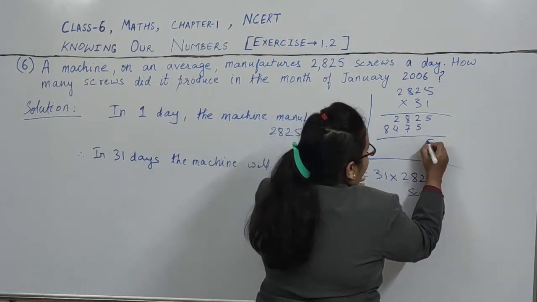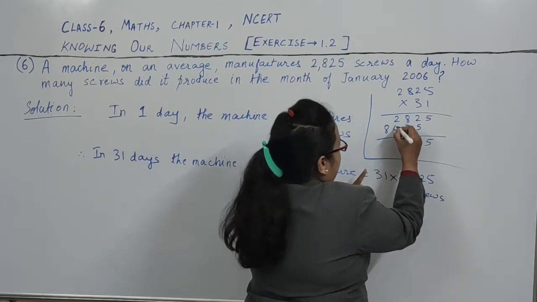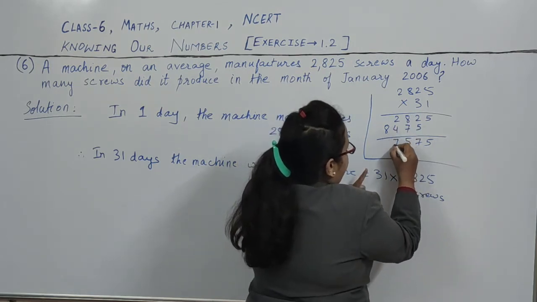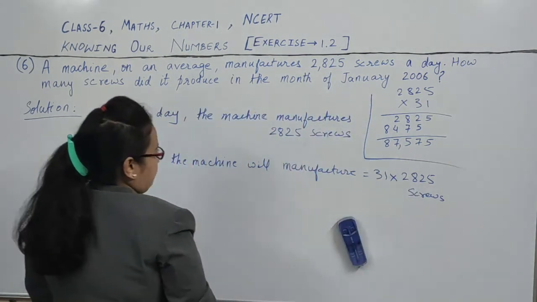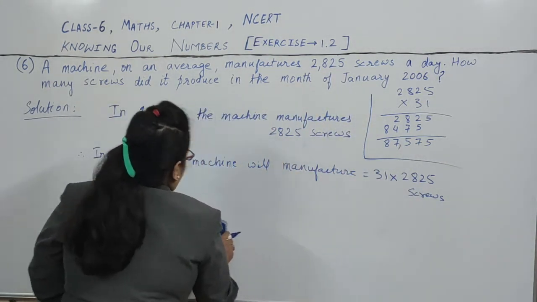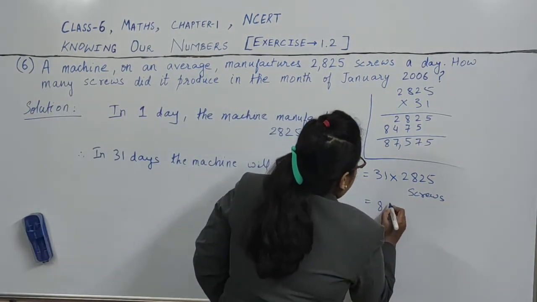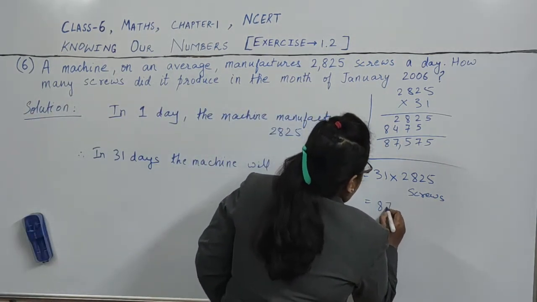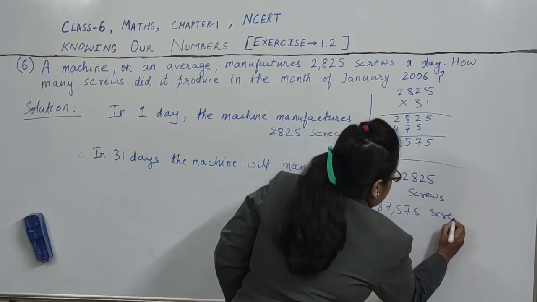Now we have to add: 5, 7, 8 plus 7 is 15, 1 carry, 4 plus 2 is 6, 7, 8. This is 87,575 screws.